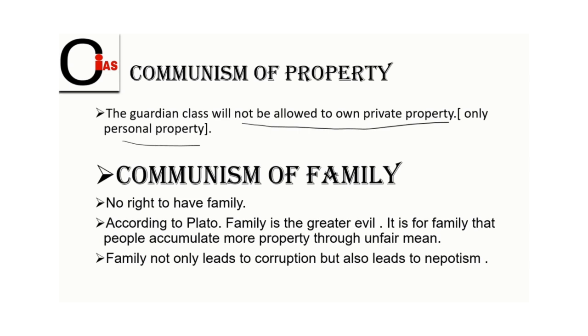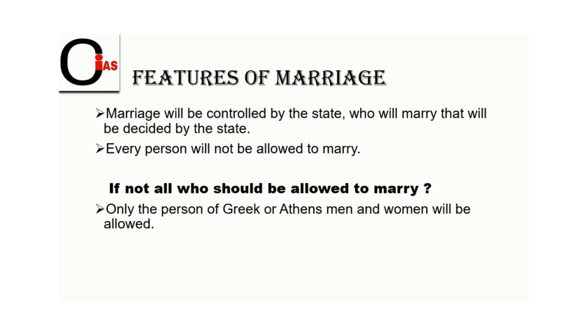And now let us have a look on communism of family. Here, friends, no right to family. There should be no existence of family in the state. And according to Plato, family is a greater evil. It is for family that people accumulate more property through unfair means. So basically, friends, family accumulates more property not only for themselves but also for their upcoming generations, and it leads to nepotism.